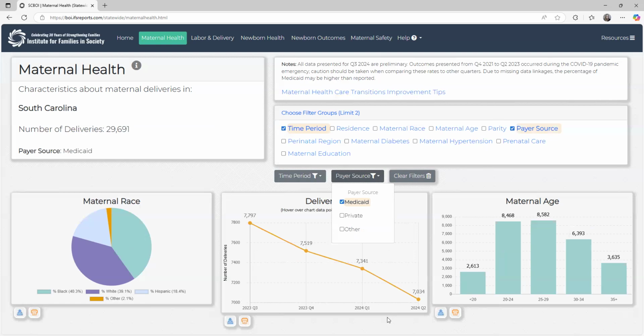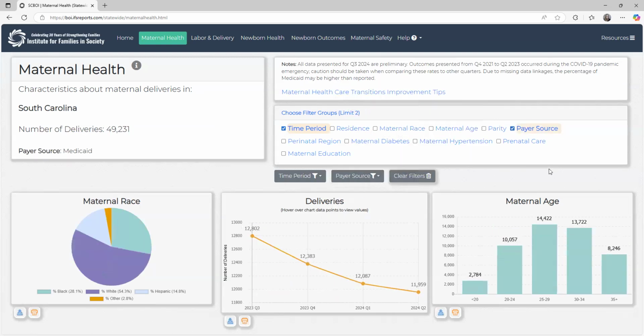You can print, you can download the data, and so here you have time and you have payer, but if you were to try to do time, payer, and age, it's going to block you because this is a public dashboard and we're getting too small.